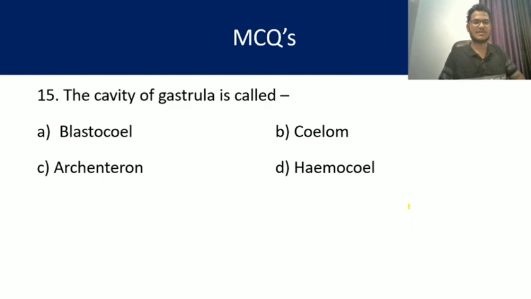Question number 15. The cavity of gastrula is called. What is the cavity of gastrula called? This one is also very easy. Blastocoel, coelom, we know them. Blastocyst, blastocoel, coelom, the body cavity. Hemocoel is the circulatory fluid containing body cavity in case of invertebrates. So the answer is archenteron. C is the right answer. Cavity of gastrula is called archenteron.